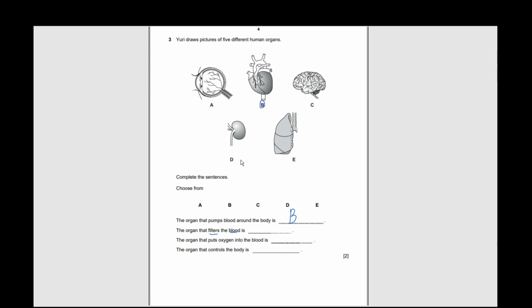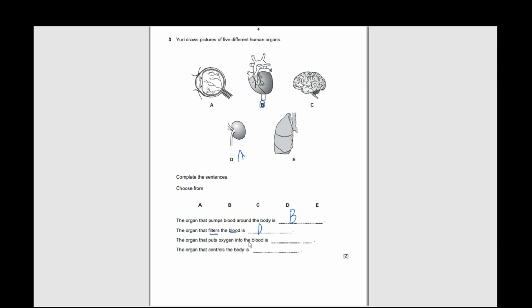I'm sure they're talking about the kidney. Kidney filters blood from waste materials, it separates the waste materials from the nutrients, which are used by the human body cells, and waste is removed from the blood. So the organ that filters blood is D.